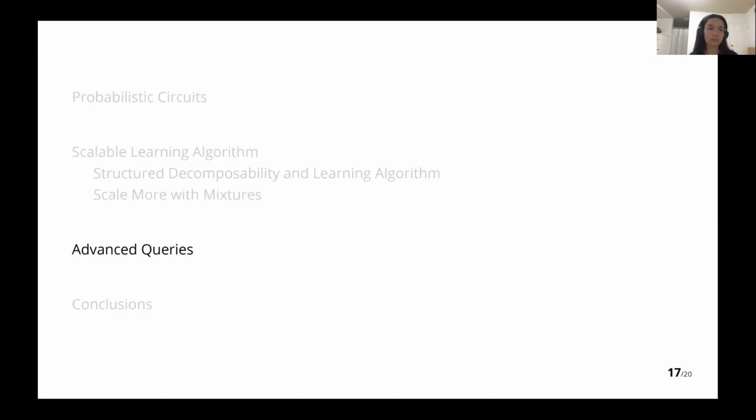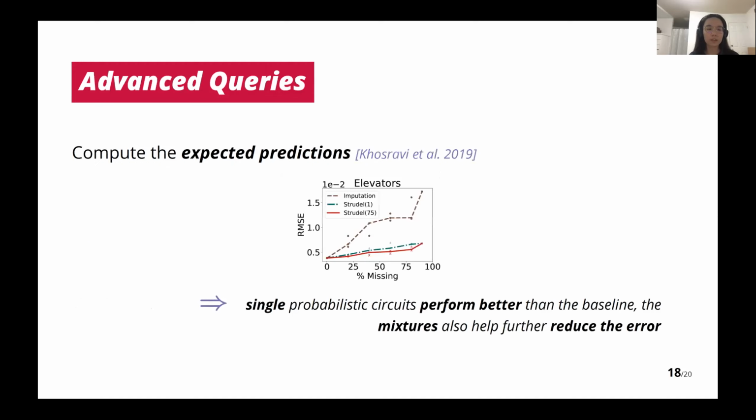So now we have very good circuits which are also structurally decomposable, and we can use them to answer advanced queries. Here, for example, we compute the expected predictions. From the plots, we can see the single models already perform better than the baselines, and the mixture models can help reduce the error even further.